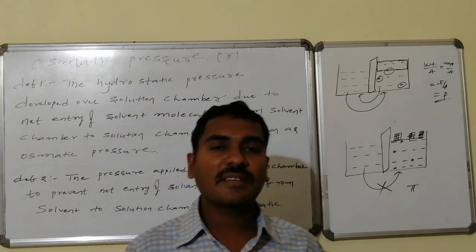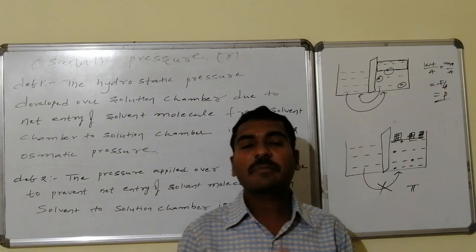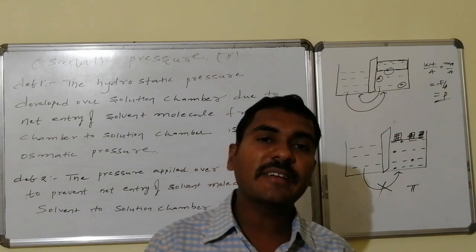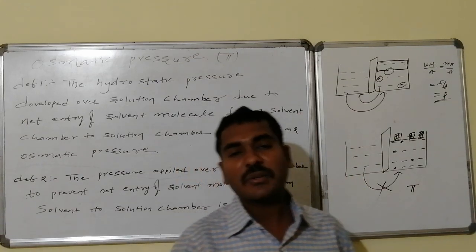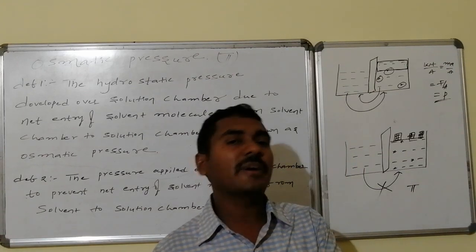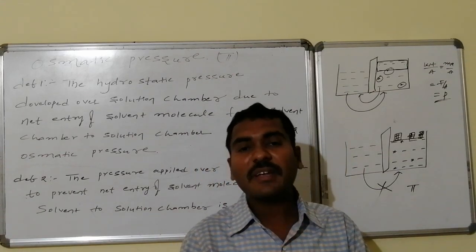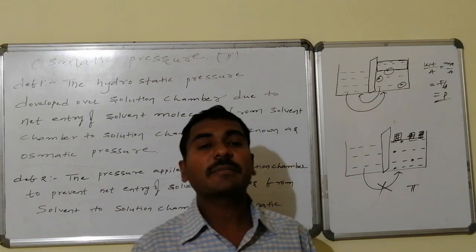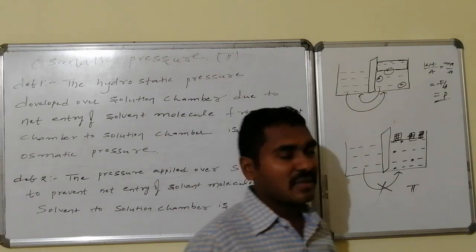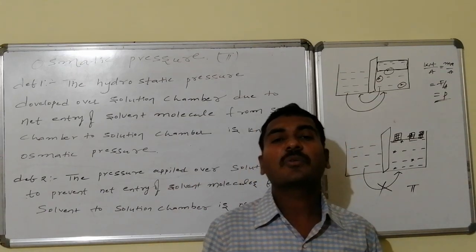And the second definition: to prevent the net entry of the solvent molecules from lower concentration to higher concentration, we apply some pressure from the beginning, and that pressure is said to be osmotic pressure. Thus it can be defined in two ways.